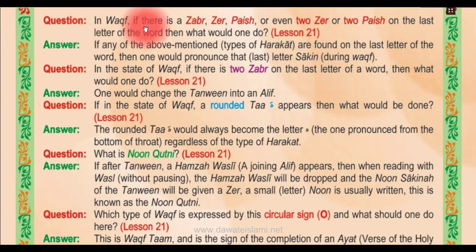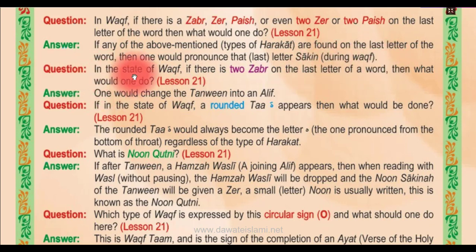Question. In Waqf, if there is a Zabar, Zair, Pesh or even 2 Zair or 2 Pesh on the last letter of the word, then what would one do? Lesson number 21. If any of the above mentioned types of harkat are found on the last letter of the word, then one would pronounce that last letter Sakin during Waqf.